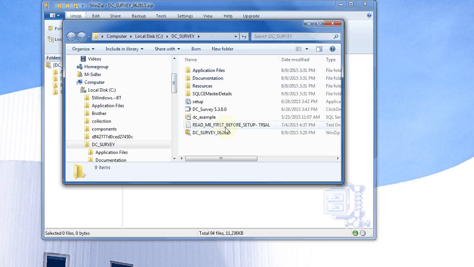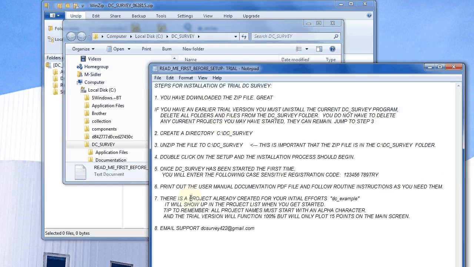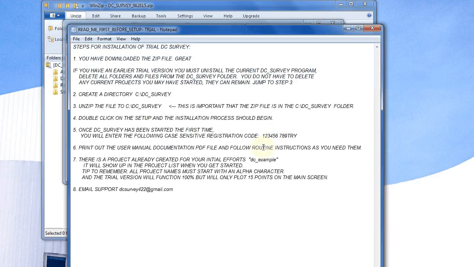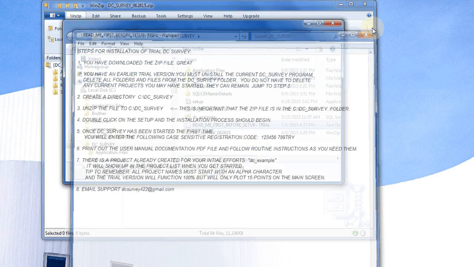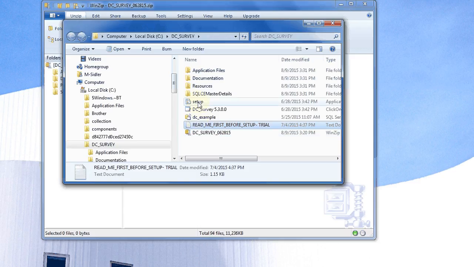In the README first file, it does give the same instructions, but in there you will see there is your registration code. In the case of the trial versions, this is consistent for every user. So write that down or print this out so that you have it as a reference. Then let's go and do the setup.